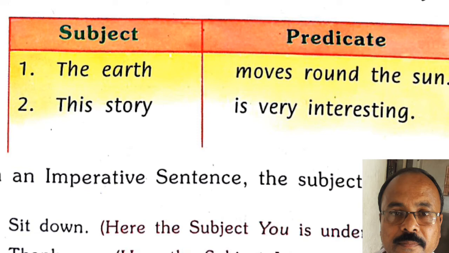Here one more example I can give you. This story is very interesting. What I said to you, a sentence minus its subject is the predicate. Here this story is the subject part and is very interesting is the predicate part.